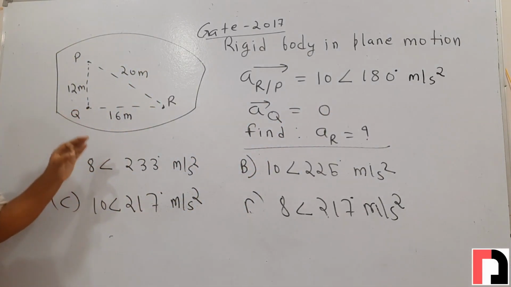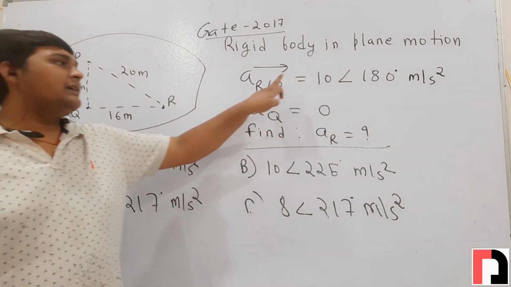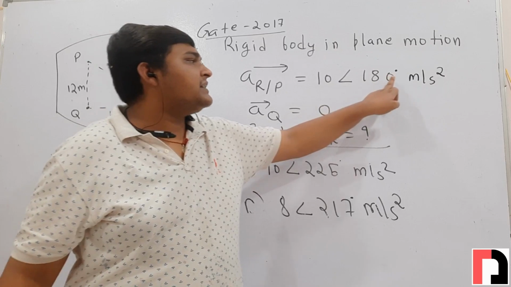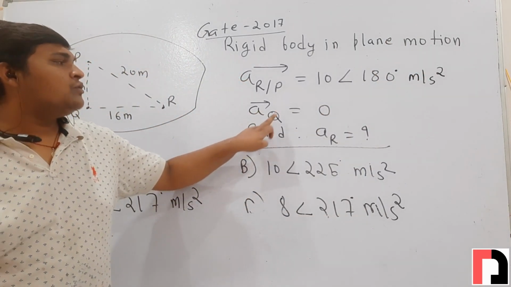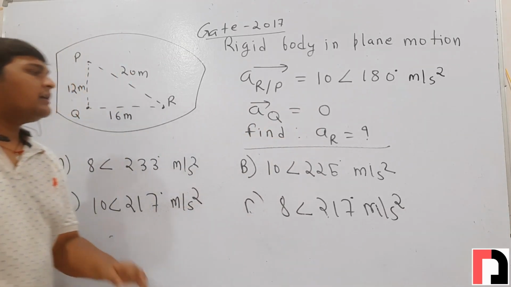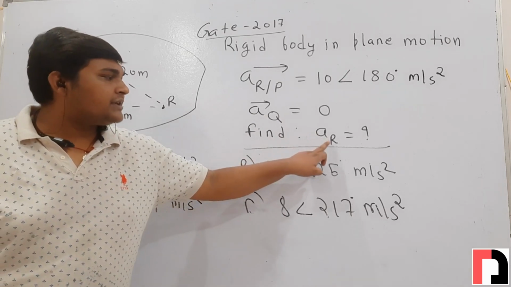What is given in the question? At this instant, the acceleration of R with respect to P is ten at an angle 180 degree meter per second square, and the absolute acceleration of point Q is 0. We have to find the absolute acceleration of point R.